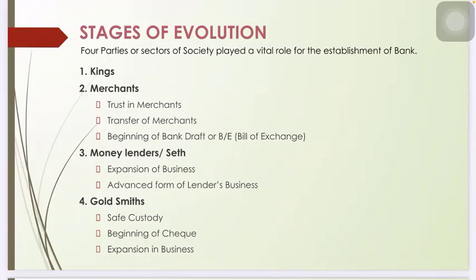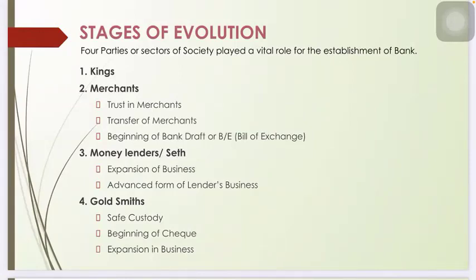Transfer of merchants. Later, many Italian merchants shifted to England. During that period, the merchants started to lend money on interest basis. Beginning of bank draft or bill of exchange. So with the expansion in business, the merchants started to give written acknowledgements to the people. After some time, these written acknowledgements were called credit instruments, like, for example, bank draft, bill of exchange.